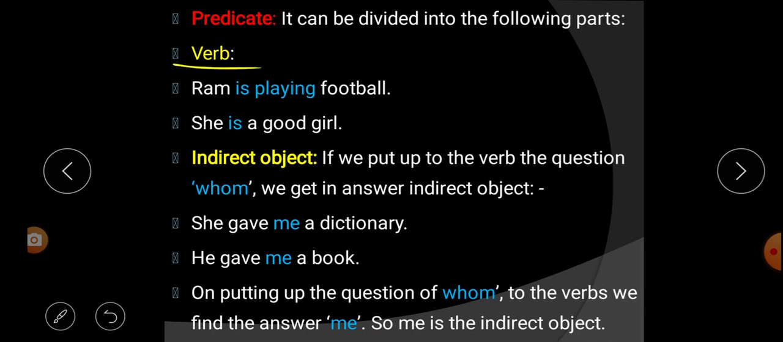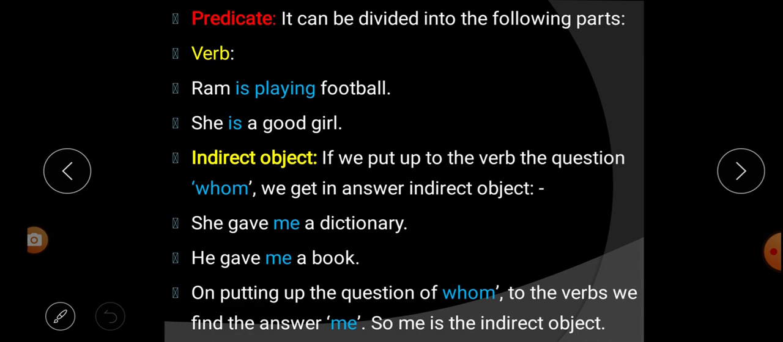First one is verb. Look at the sentence below. Ram is playing football. Can you tell me what is the subject here? Ram is the subject. Why? Because it is a noun. Next, is playing football. Here, is playing is the verb. So it is a part of the predicate.